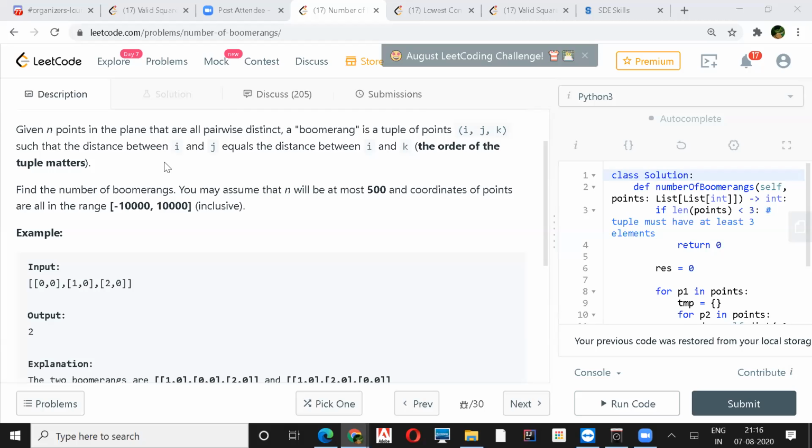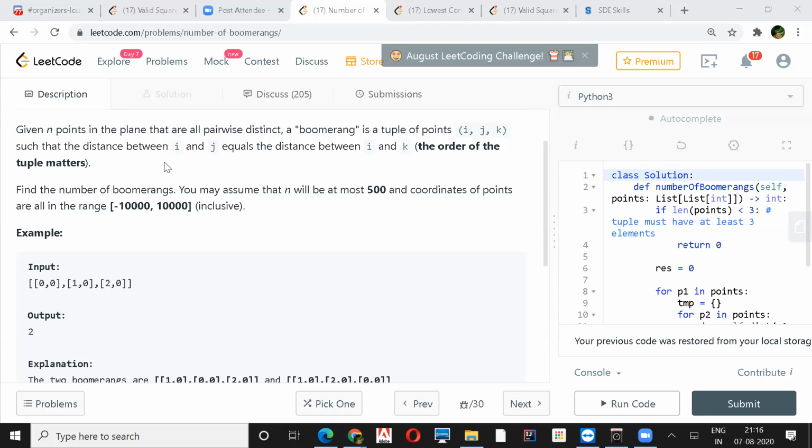So how is sorting going to help here? I was thinking if it is sorted, you just look for the next one and move on. You compare the two, if they are of some distance and the next two are of the same distance, then you say it is a boomerang of two and move to the next coordinate and keep on doing it.